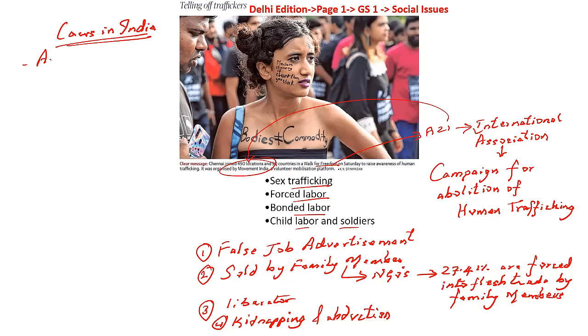Now let's focus on important laws in India with respect to human trafficking. Article 23 of the Indian Constitution prohibits human trafficking, but the problem is it does not define what human trafficking is. So kindly remember, Article 23 of the Indian Constitution prohibits human trafficking, but it does not define the term. But this definition is present in the IPC. Chapter 16 in the IPC deals with offenses against the human body. In this chapter, there are certain sections. Sections 359 to 374 deal with kidnapping, abduction, slavery and forced labor.